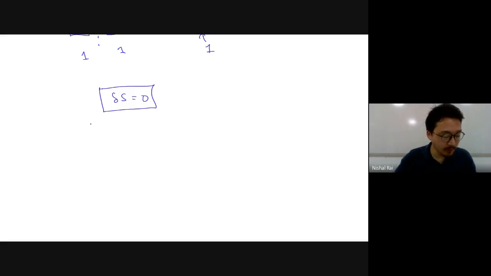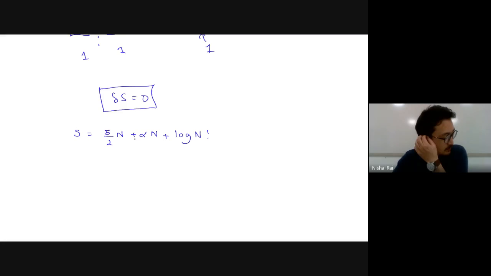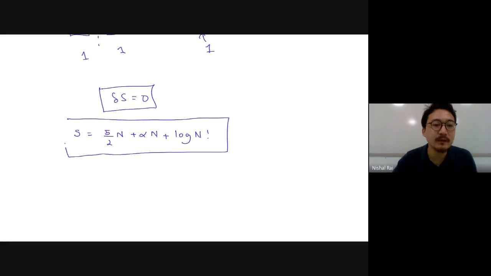Entropy is given by S = 5/2 N + alpha N + log of N factorial. This is what you will end up with when you consider this, where alpha is a function of L. Theoretically, the entropy of a system was given by this.